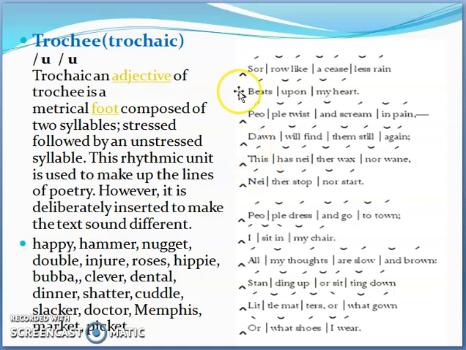So here you can see most of the words are starting with a stressed syllable. So it means that it is not something normal. And also when you read these lines, the lines are not very easily read. You don't glide through them. You have to make an effort to read them in pace, but most of the time you need to stop, and that is the reason why the meter has been used.